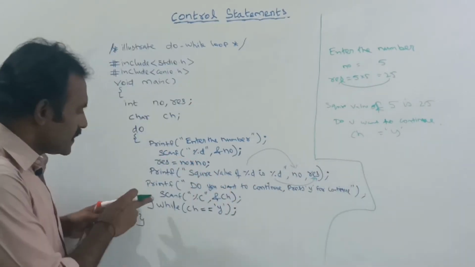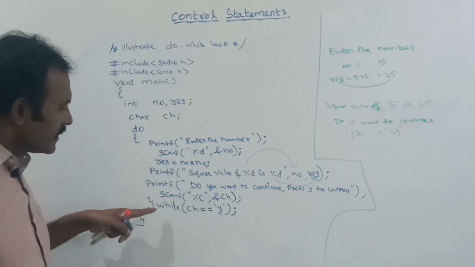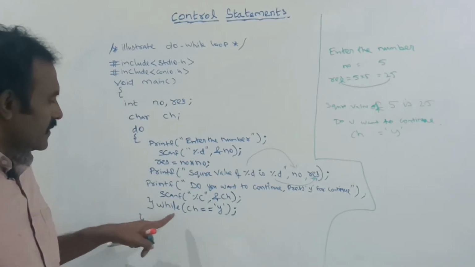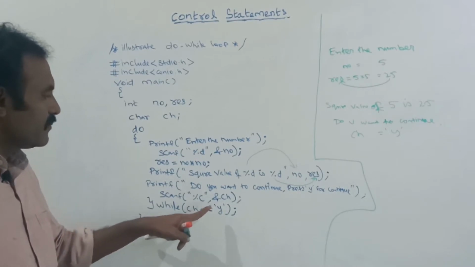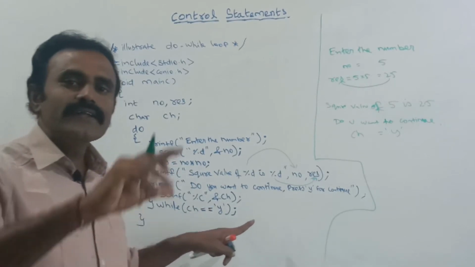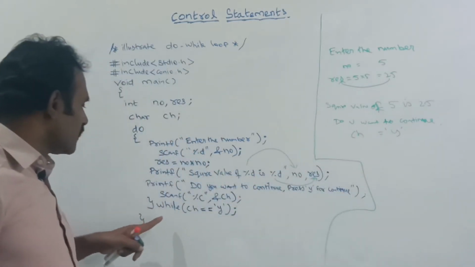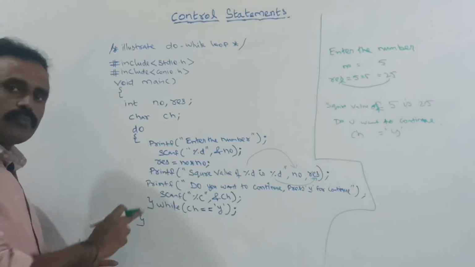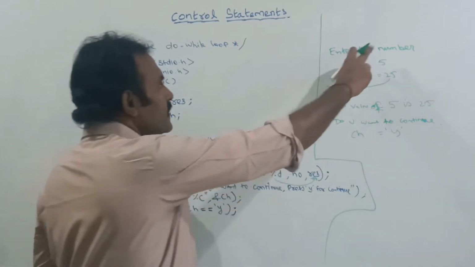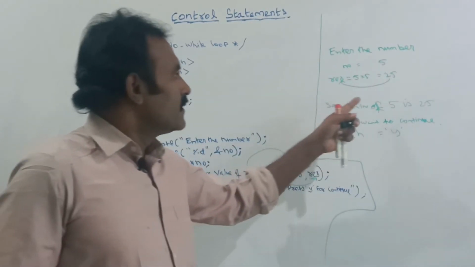Next, this is the termination part. At the end of the loop, it will check while CH is equal to Y. Until the CH variable holds the value Y, the loop will be repeated. Now the CH value is Y, so again it will enter the body of the loop. Here again it will ask, enter the number. Suppose you give some other number, the result will be displayed.